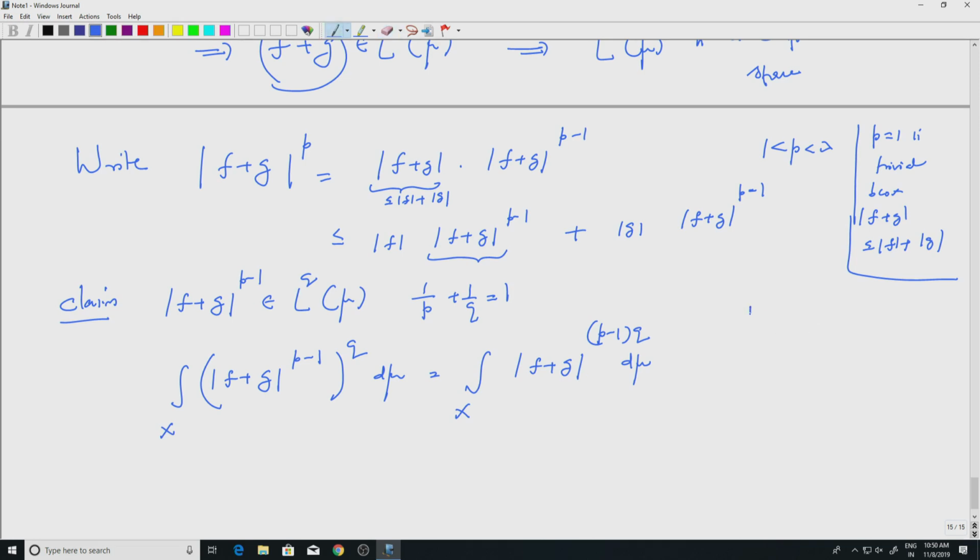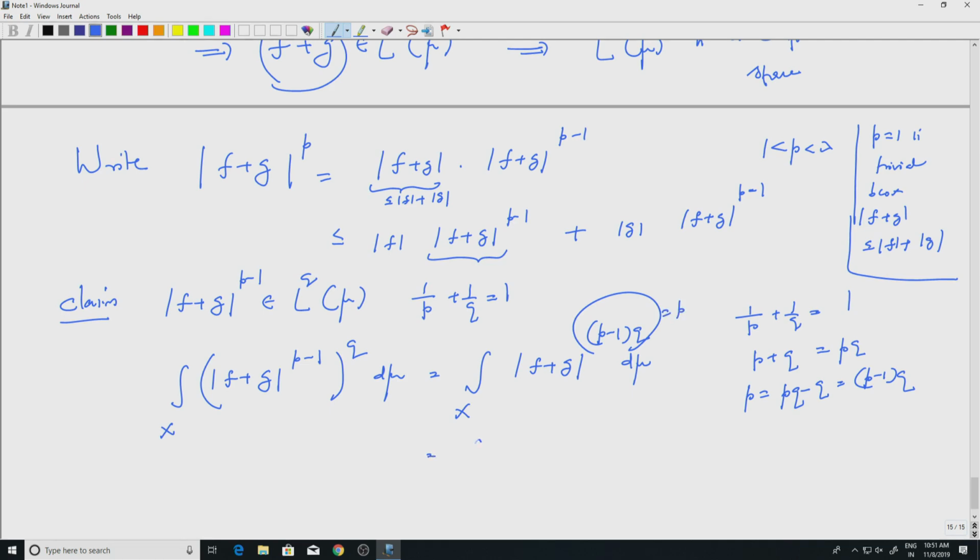Correct, p and q are conjugate exponents. So 1 by p plus 1 by q equals 1. What does this mean? This means p plus q is equal to pq. I want to compute (p minus 1) into q. So p plus q equals pq; I take the q to the right hand side, so I get p equals pq minus q, which is (p minus 1) into q. So (p minus 1) into q is simply p.